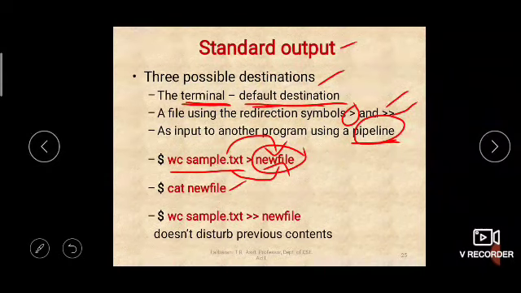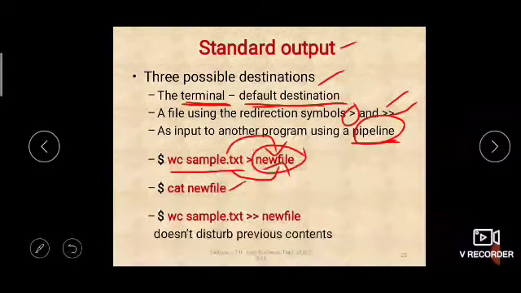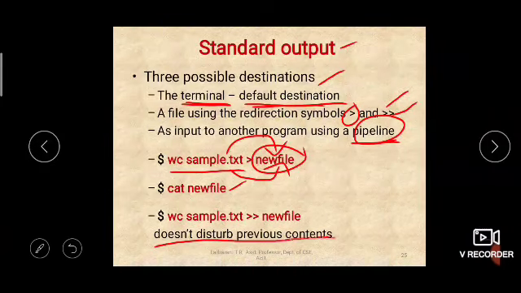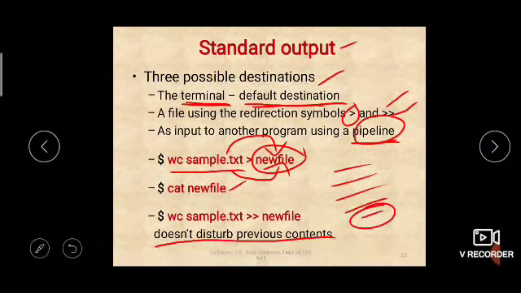Okay. Now, if you say this double greater than, what happens? So this double greater than is used for appending to a file. Okay, appending to an existing file. Appending means entering some extra content at the end of the file without disturbing the previous contents. So here it will not disturb the previous contents. Suppose some contents are there in a file, then at the end of the file some more contents will be appended. Okay, that is the work of this double greater than symbol.